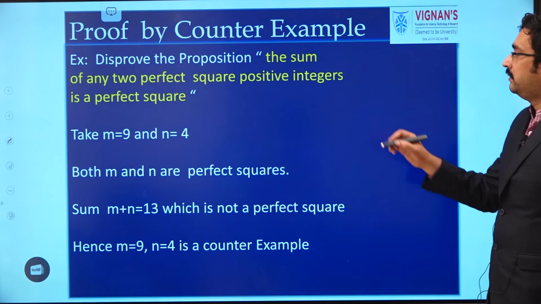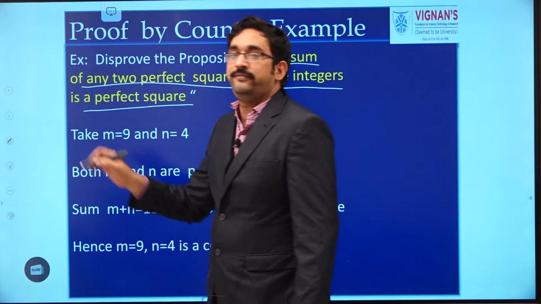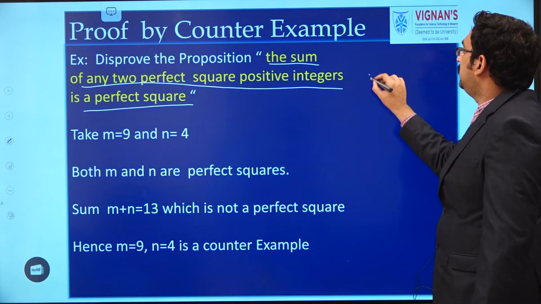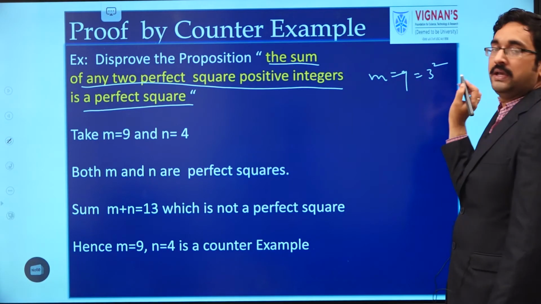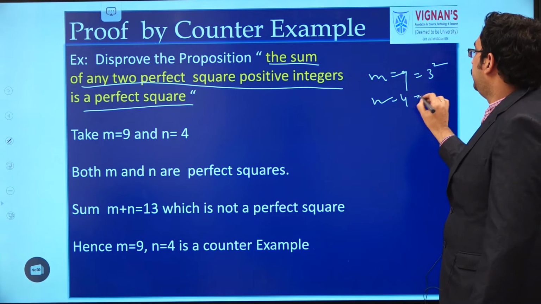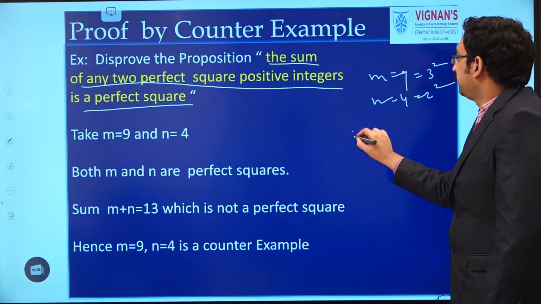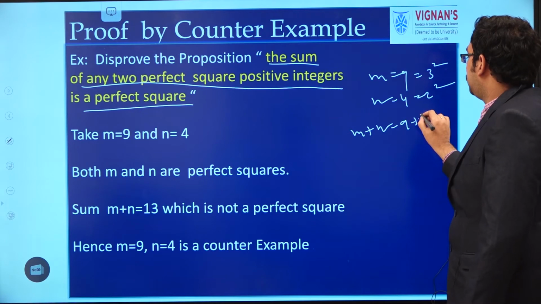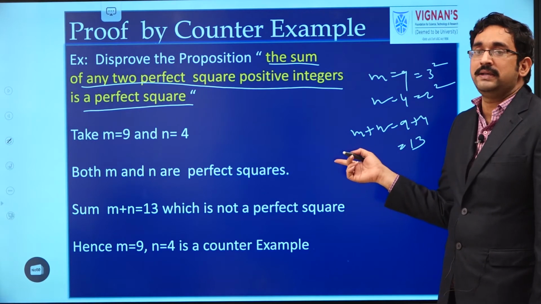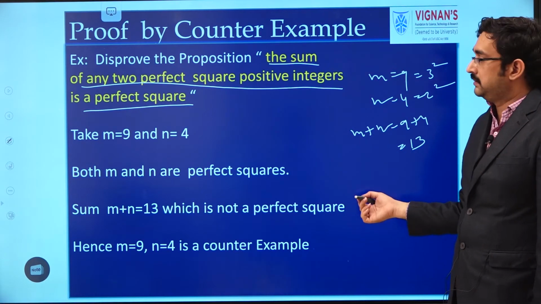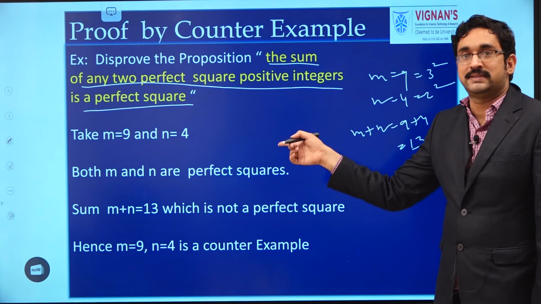See one more example. What we have to prove is the sum of any two perfect square positive integers is a perfect square. For example, take m equal to 9, which is a perfect square because 9 can be written as 3 square. Take n equal to 4, which can be written as 2 square. So both given numbers are perfect squares. What is their sum? m plus n equal 9 plus 4, which is 13. So even if we take two perfect squares, their sum is not a perfect square. So 9 and 4 is one counterexample for the given statement.